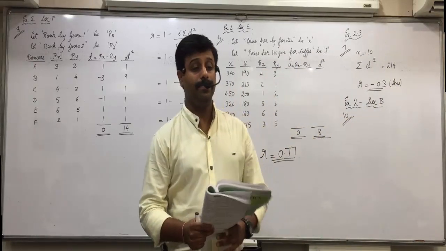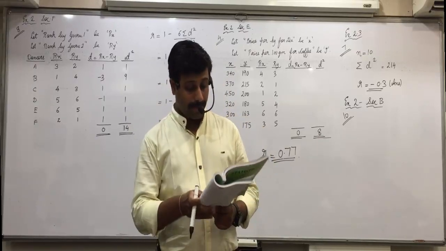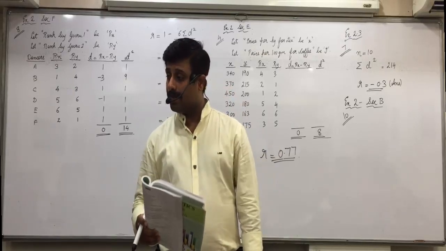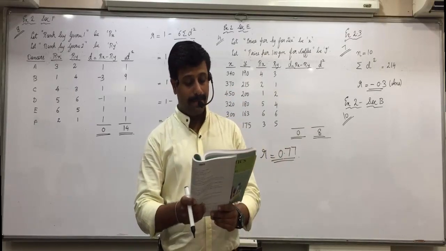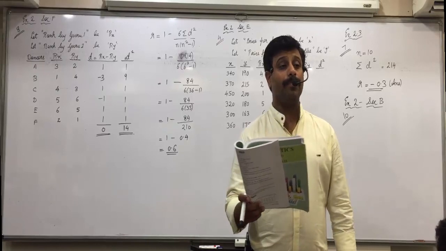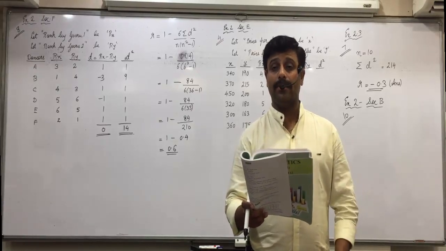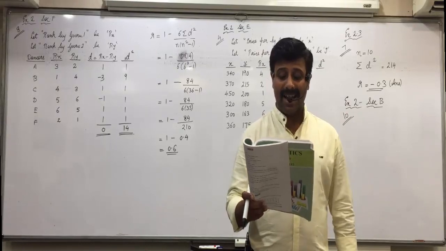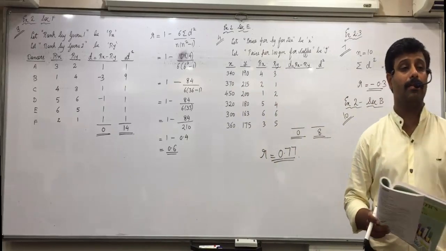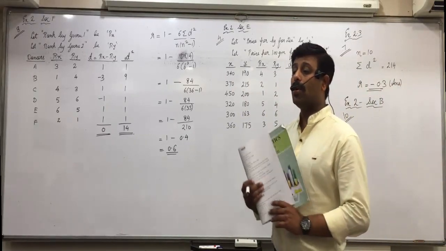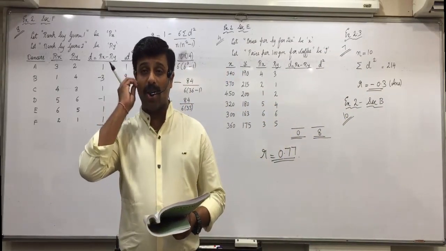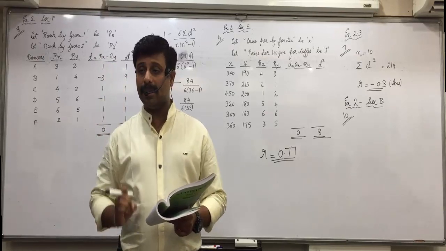Question 10. This is the last short question, then I'll dictate the homework for this type of questions and we'll take up the next topic next time. Raise your hand. What do you mean by this sentence? If the value of n into n square minus 1 is 6 times the value of sigma d square. What do you mean by this? No discussions. If you know, raise your hand. Don't talk in between. I want your mind's answer, not others' mind's answer.